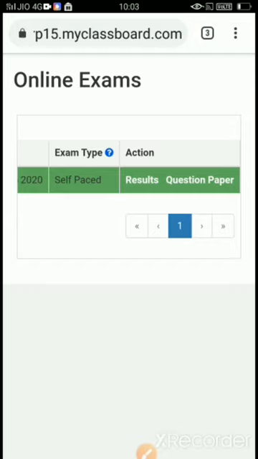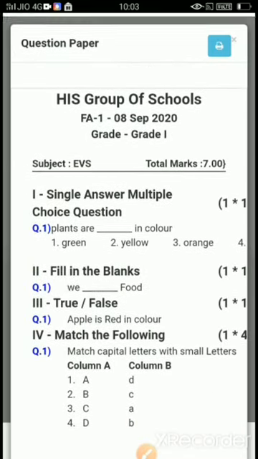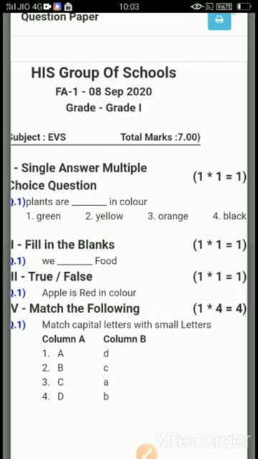So let us check results question paper. So this is the question paper. First one multiple choice question, second one fill in the blanks, third one true or false, fourth one match the following, and these were the marks 1, 1, 1, 4. That means it was the question paper of 7 marks what you have attempted. So this is how we have to attempt our online exam in HIS group of schools app.